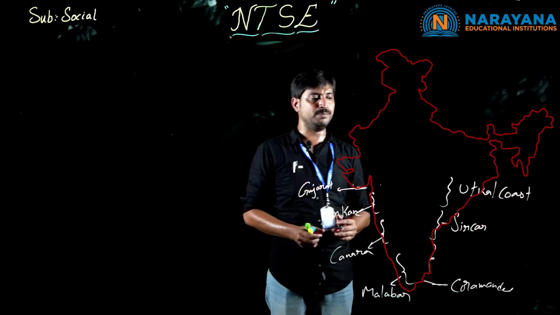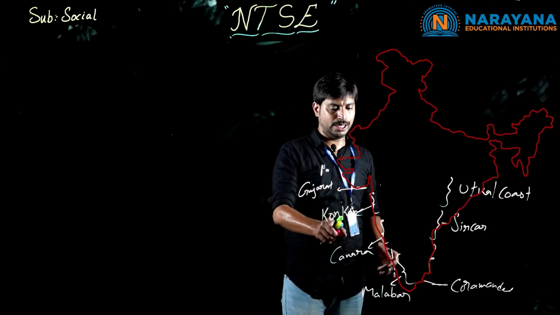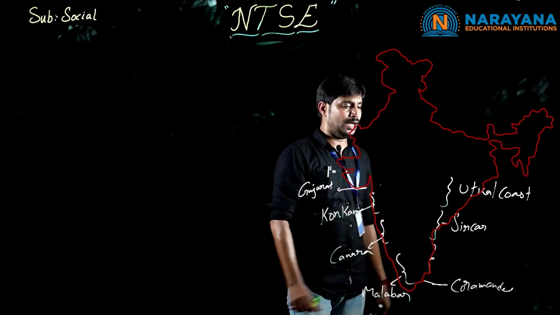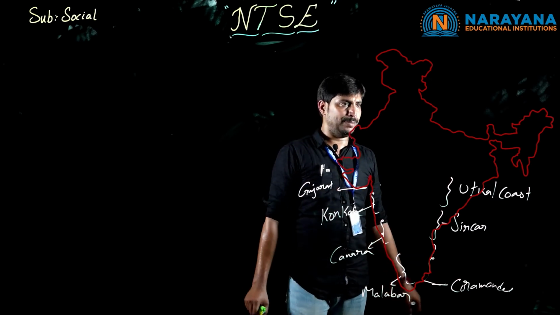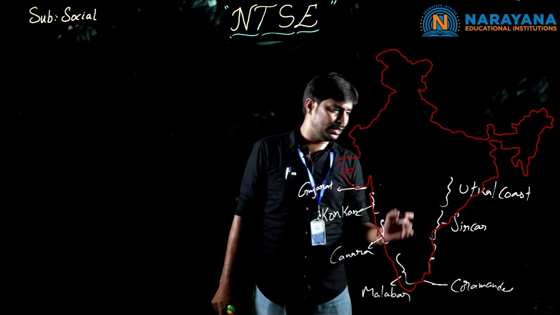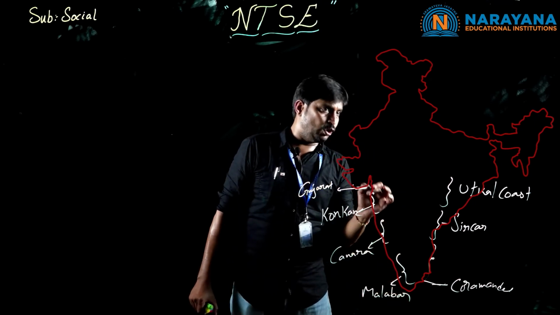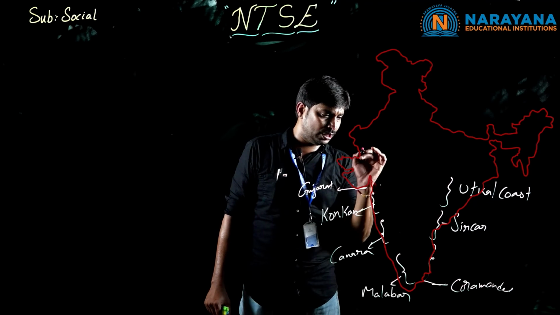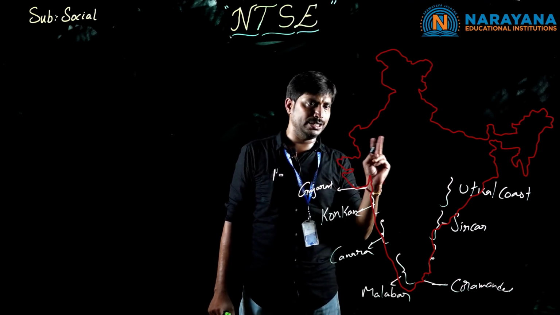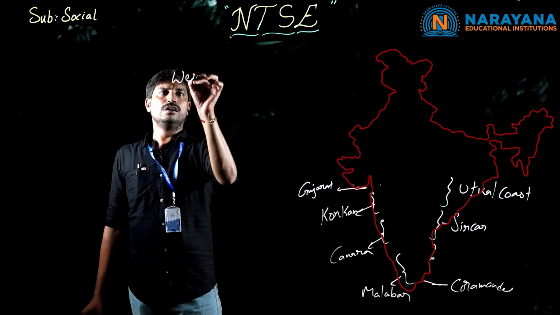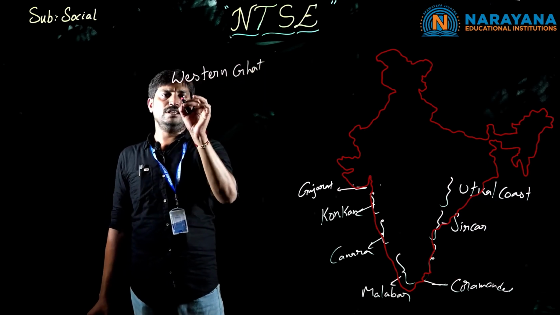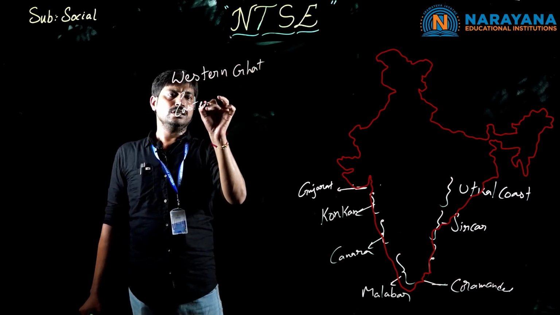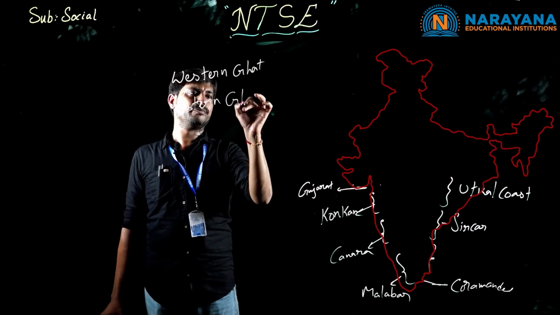The continuous coastal plains are Gujarat, Konkan, Canara, Malabar, Utkal, Sirkar, Coromandel. These are all the major coastal plains. Here we have to observe one more thing, children. If we go through the Ghats in our country, we have two major ones: the Western Ghats and the Eastern Ghats.